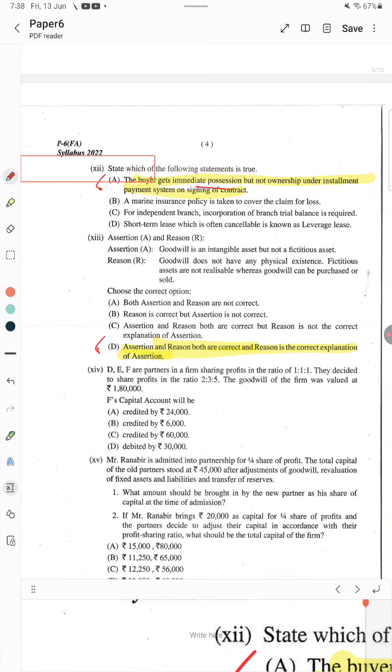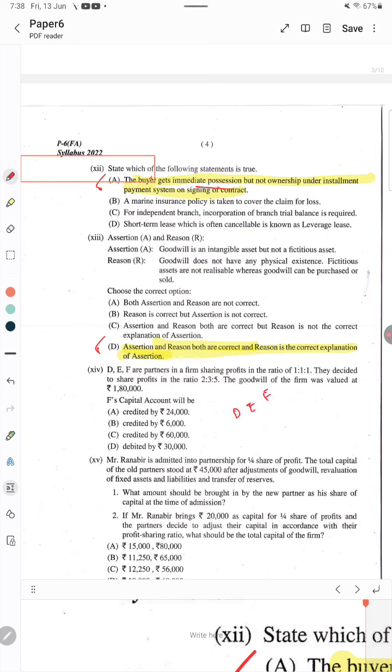D, E, F are partners in a firm sharing profits in the ratio 1:1:1. They decided to share the profits in the ratio 2:3:5. The goodwill of the firm is valued at a certain amount. First, you have to consider the old ratio.